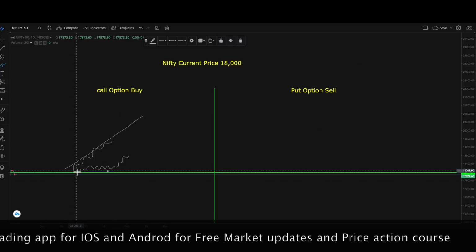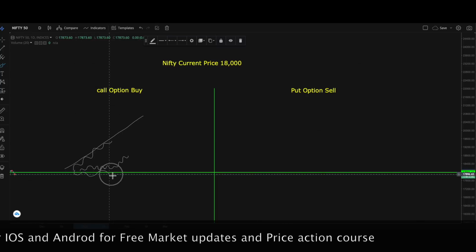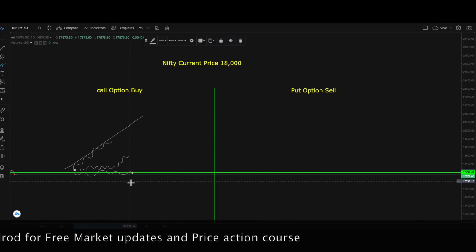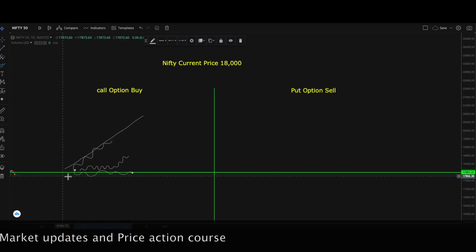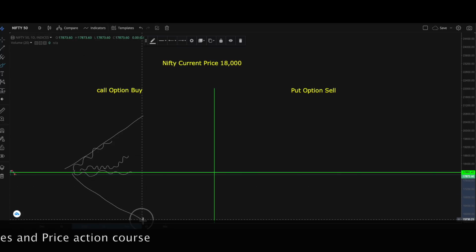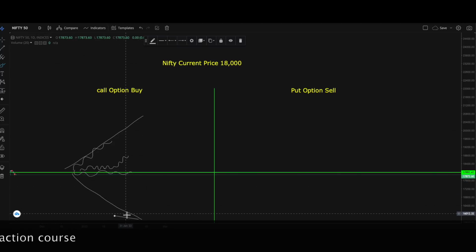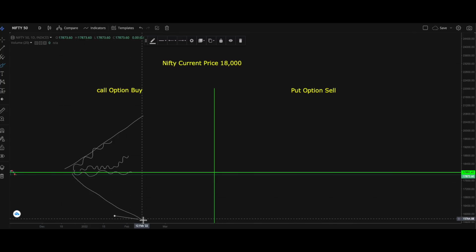Now if Nifty exactly moves like this and closes at this level itself, an option buyer will be in loss, and if it rapidly goes down, even though the loss is limited for an option buyer, for Nifty sometime back I said it cost 7,000. No, if there is a rapid momentum like this, we'll lose that premium amount which he paid. But for an option seller, the situation is different.